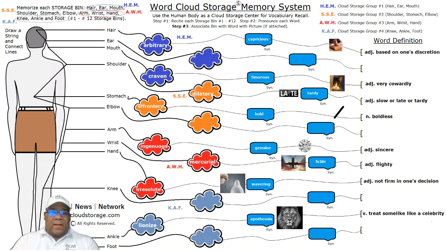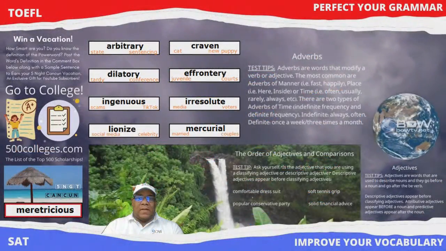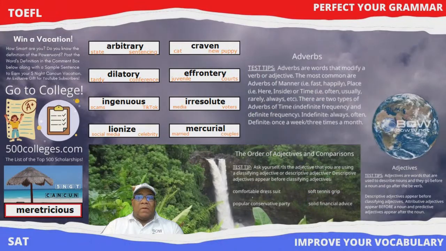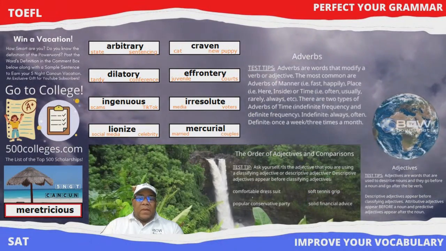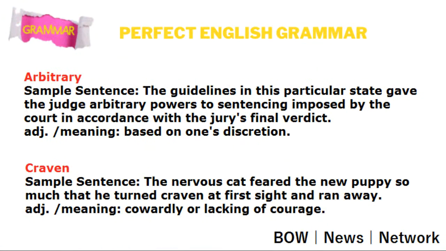So if we take a look at our next word in our series, our next exciting word is going to be craven. Let's see how it's used in a sentence: the nervous cat feared the new puppy so much that he turned craven at the first sight and ran away. Adjective meaning cowardly or lacking courage.